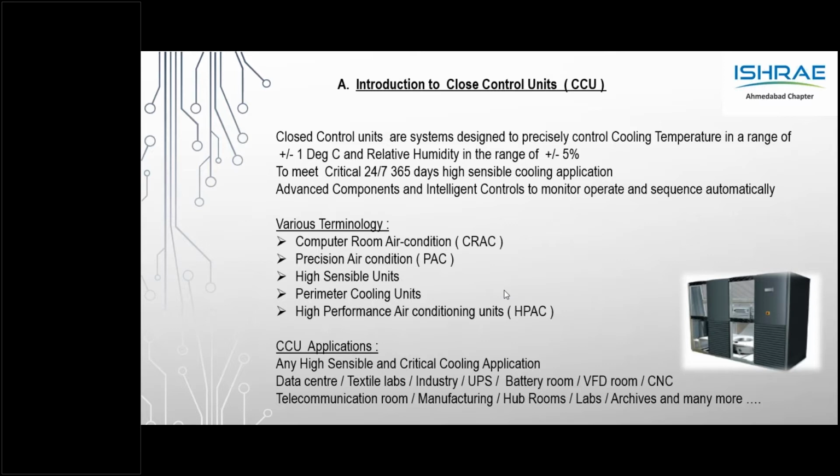So let's see what happens if the temperature and humidity levels are not precisely designed in, let's say, a data center. Number one, high or low temperature variations can alter the electrical and physical characteristics. So we don't want the temperature to be extremely low or extremely high in a data center, as that can cause failure of the equipment.